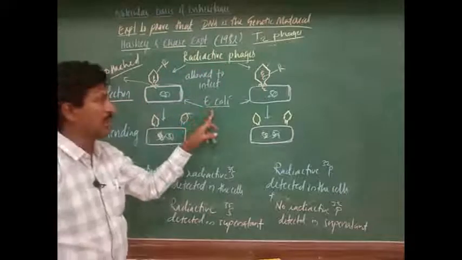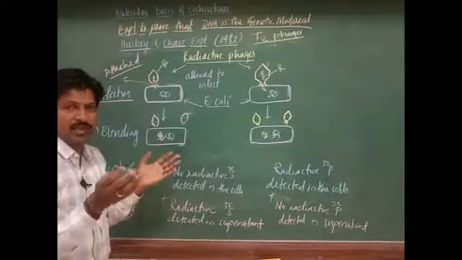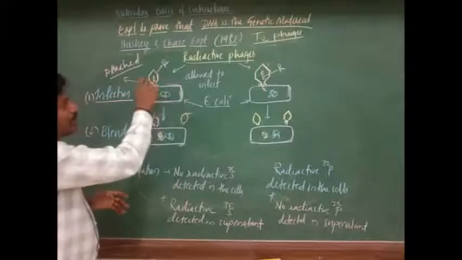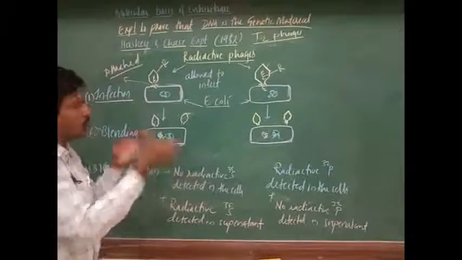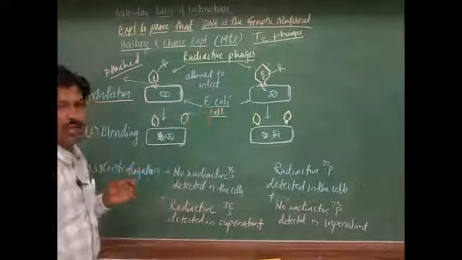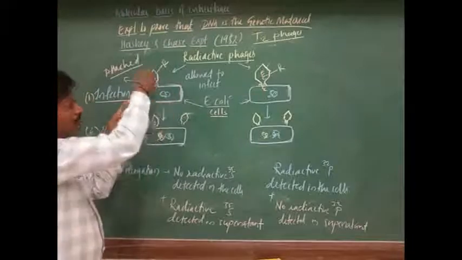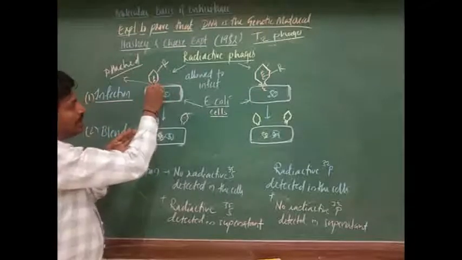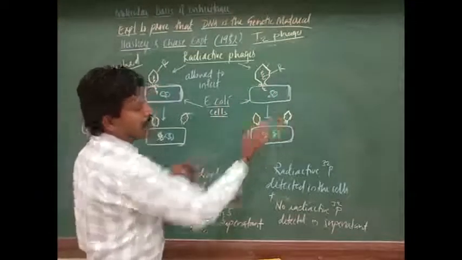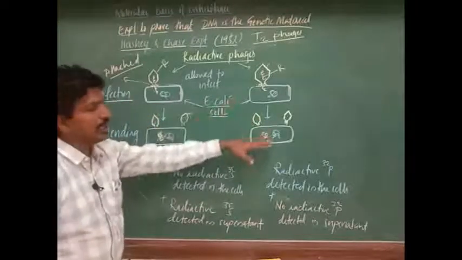coli bacteria. When E. coli bacteria get infected, how the infection takes place, I have explained before. Only the genetic material is injected inside, but the capsule remains outside. Bacteria are called cells, these are the E. coli cells. So this is the host now. In this host only the genetic material enters. When it completely enters, the capsules remain outside.